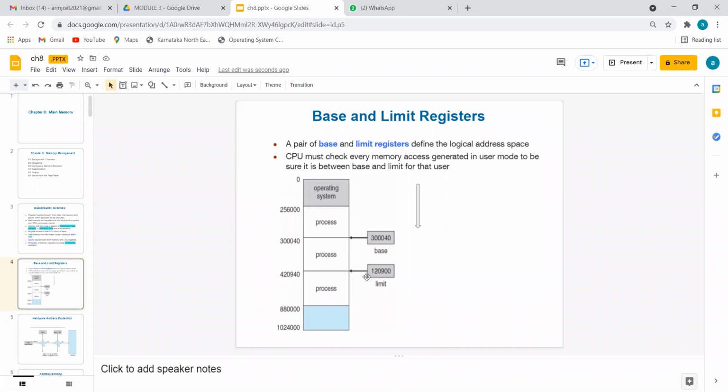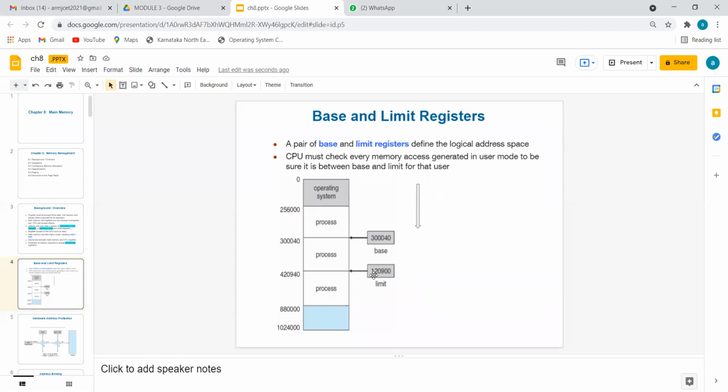The upper bound of process 2 is base plus limit. If you add this, what do we get? The addition of 3,40,000 plus 1,20,940 gives us 4,20,940.